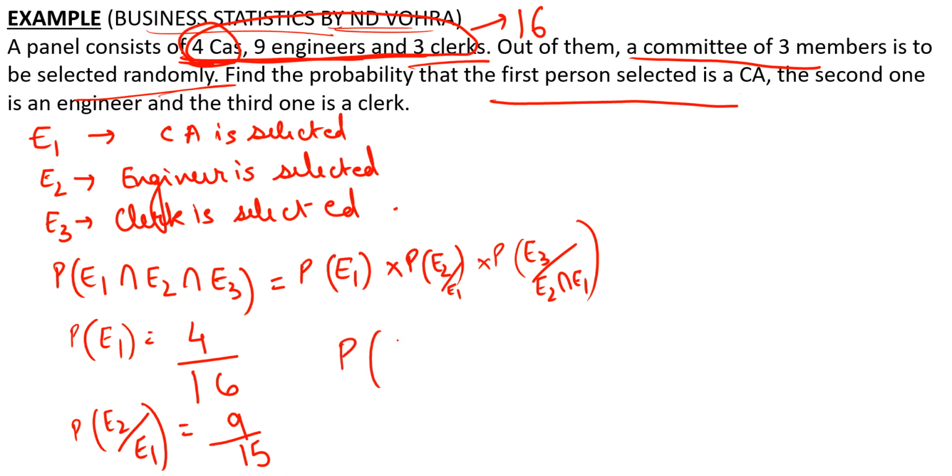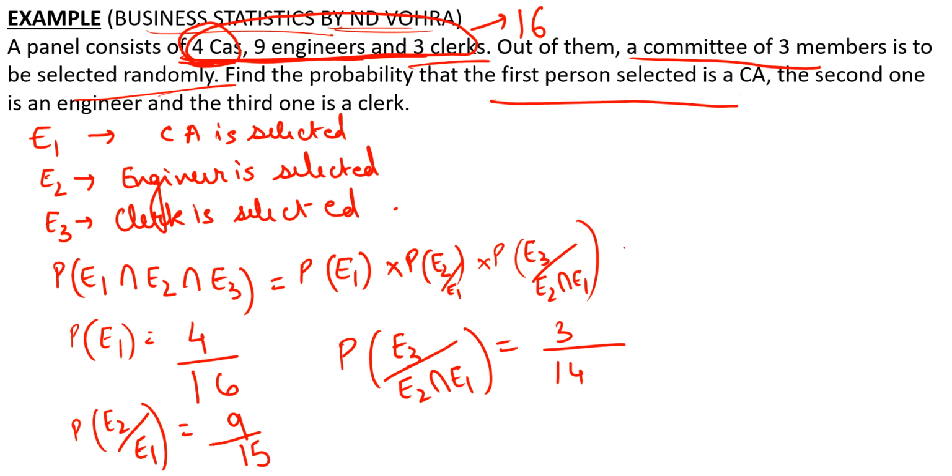Next is probability of E3 given both events E2 and E1 have occurred. Now again, earlier we know that there were 16 people in total. After event 1, we have 15 people left. After event 2, now we have only 14 people left. So 14. Now what is the number of clerks? There are only 3 clerks. So this is 3 by 14.